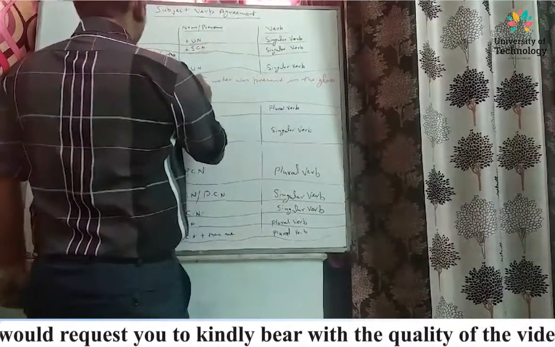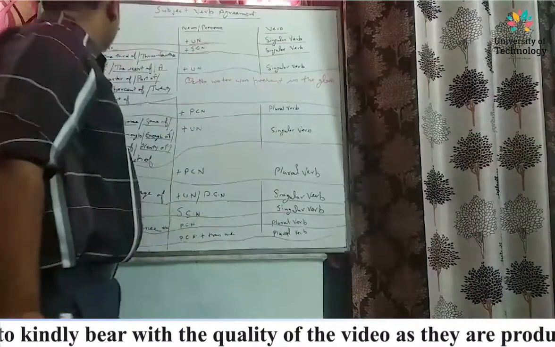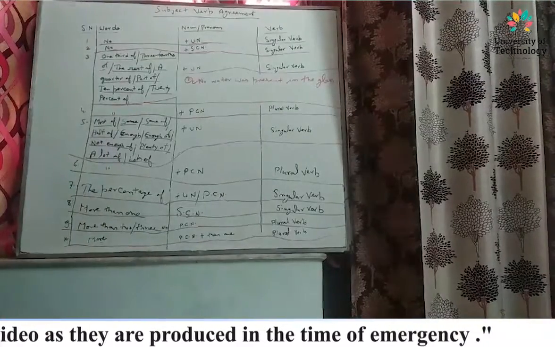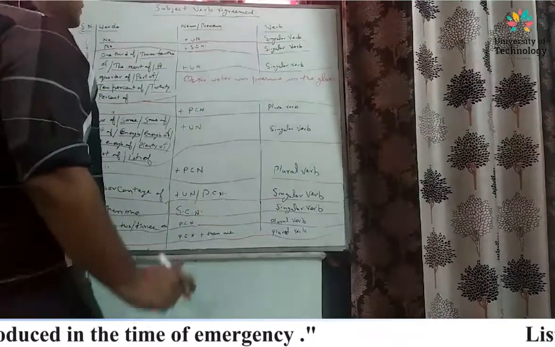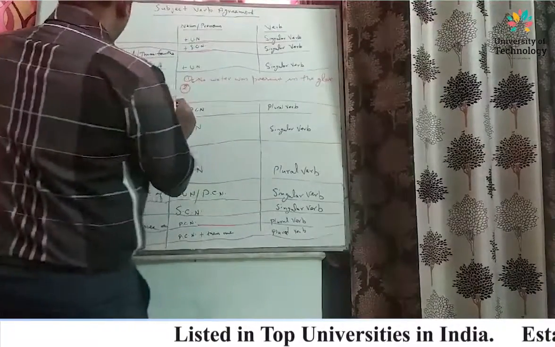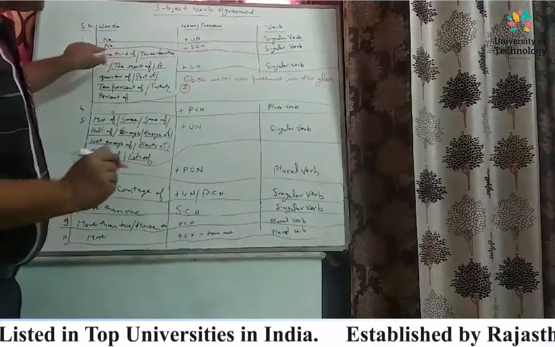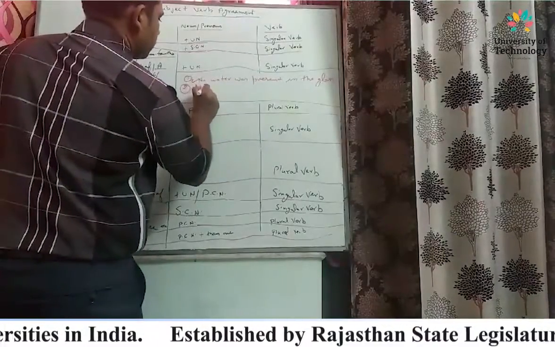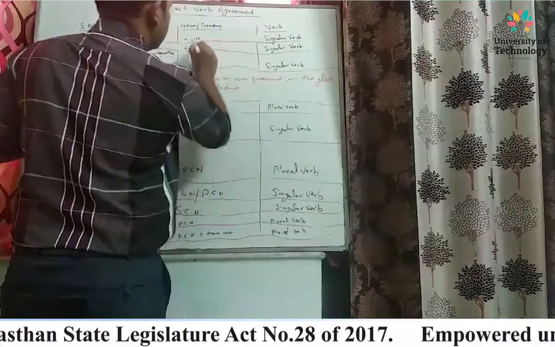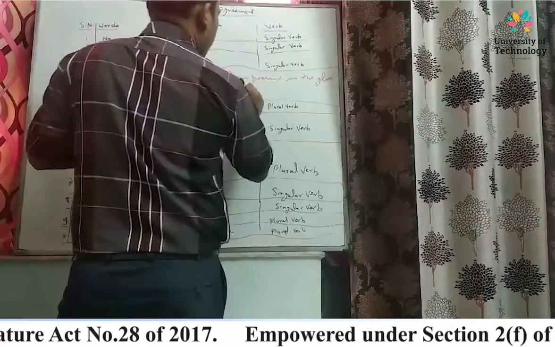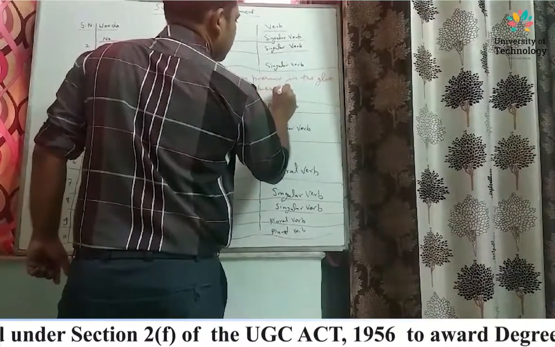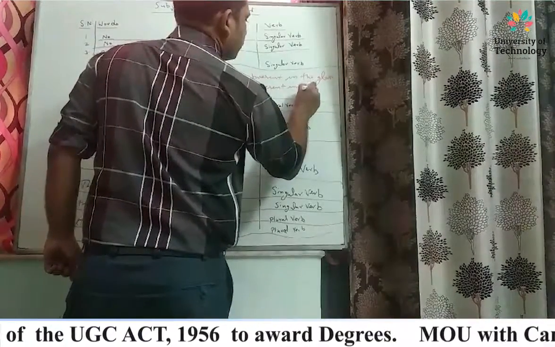We talked about the first thing. No water was present in the glass. Second, according to the table, no student was present in the classroom.